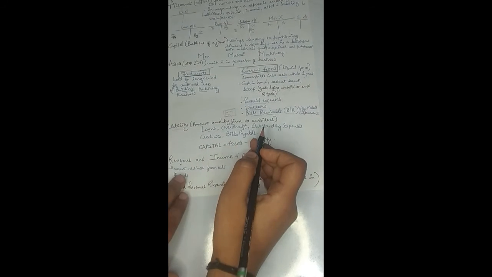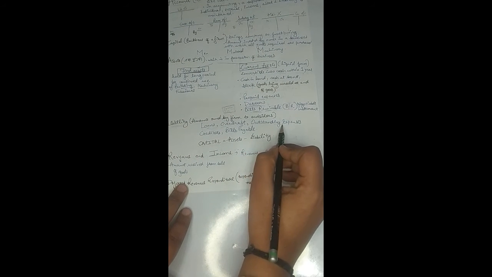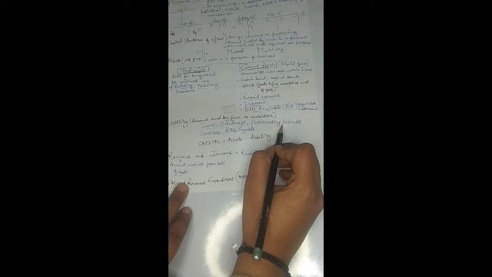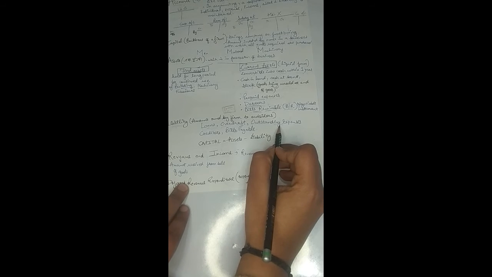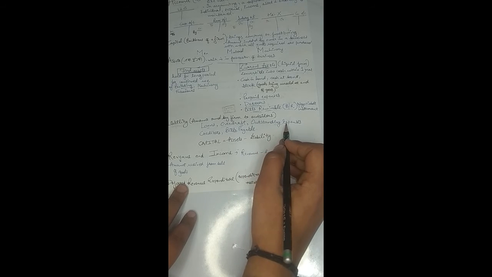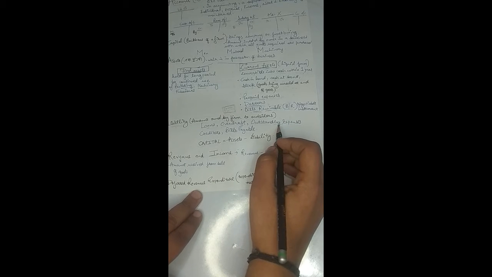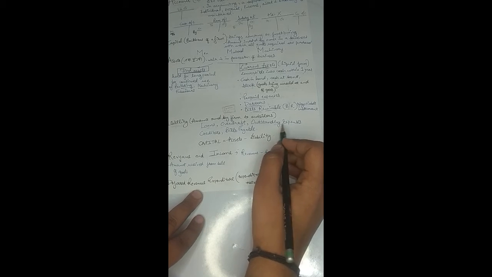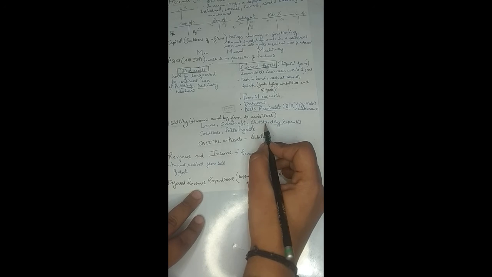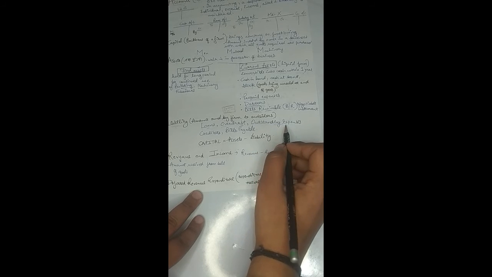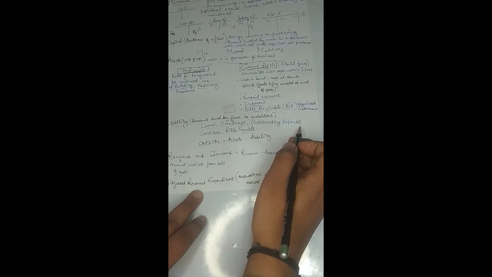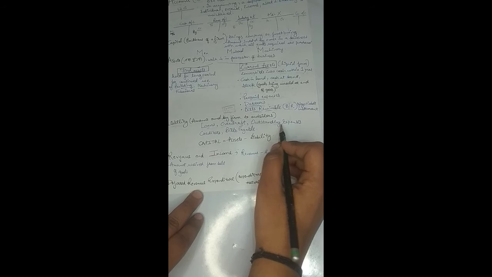There is another form of liabilities as well. For example, outstanding expenses. Outstanding expenses are those which the firm was supposed to pay but has not paid. Suppose a firm was supposed to pay wages worth rupees 20,000 to the employees, but it has not paid it, right? So this is outstanding. The firm is still required to pay that amount of wages to the employees. The 20,000 has not been paid by the firm, so that 20,000 is lying outstanding. That is why it is stated as an outstanding expense.